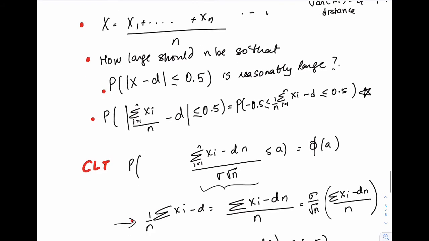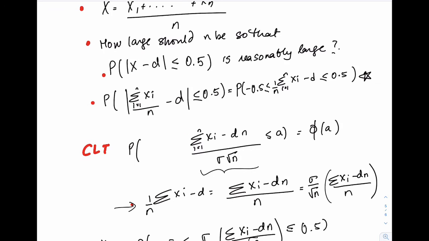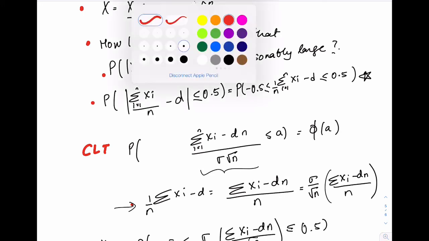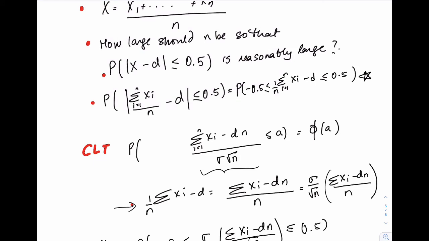What does the central limit theorem say? The central limit theorem uses this quantity, summation xi minus dn over sigma times square root n, where sigma is the standard deviation of each of the xi's. And the central limit theorem says that the limit as n goes to infinity of this probability equals phi of a.